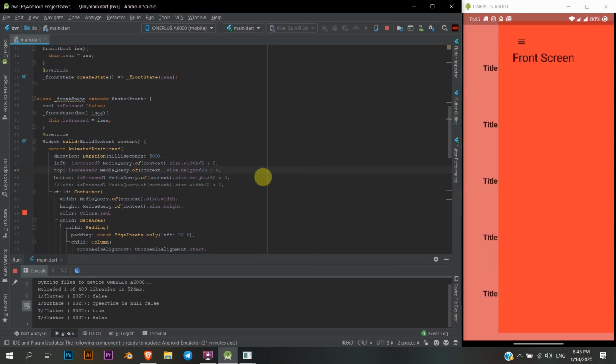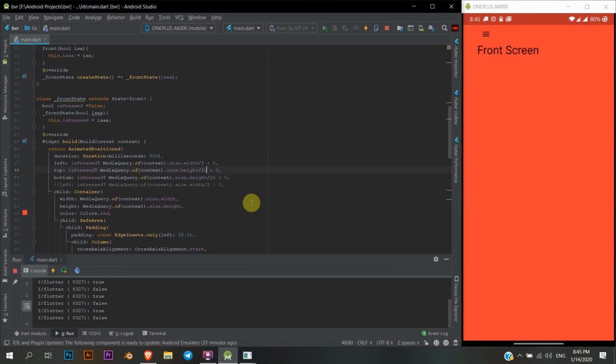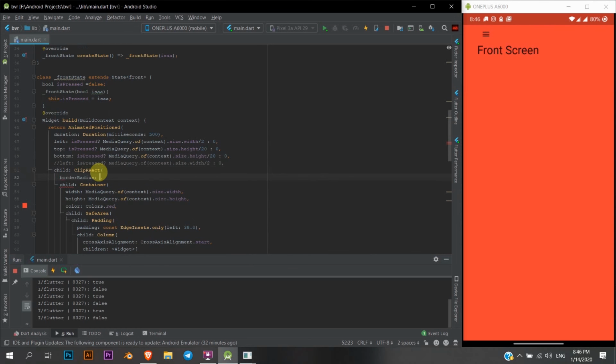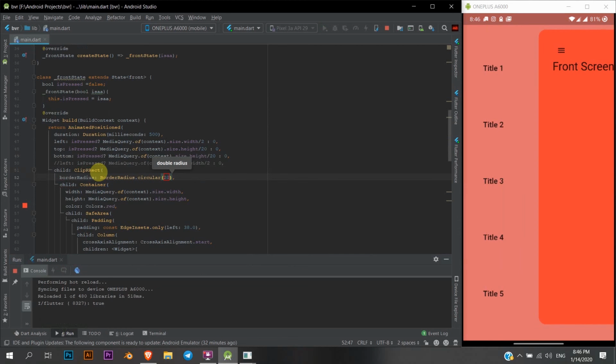Now you have an animated navigation bar. Nice, right? Yeah, it is very nice. Another thing you can do is clip this. I don't know, let's just hope it works, with some circular border radius of around 20, and then try it out. It looks even better. See this, right?